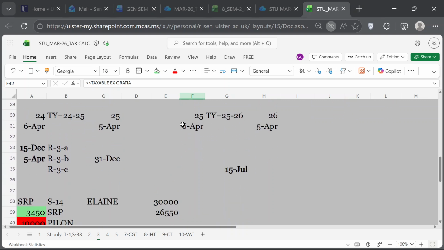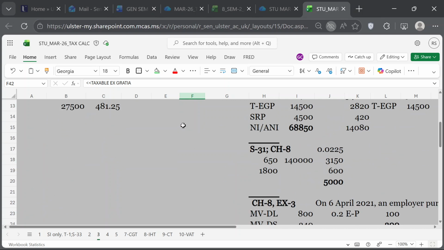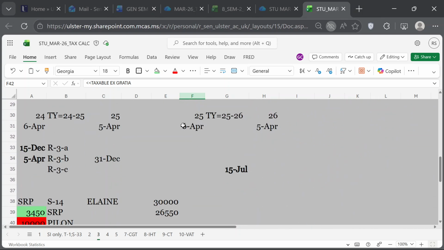Where did you get this working from? Is it given to you, or you made it? I found it somewhere. It should be part of NSI because it is your employment income. In the answer it is taken as a separate category.